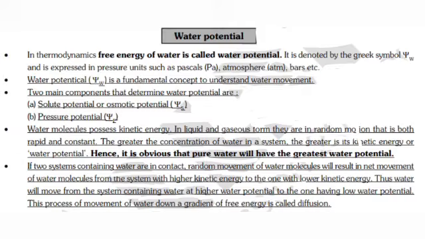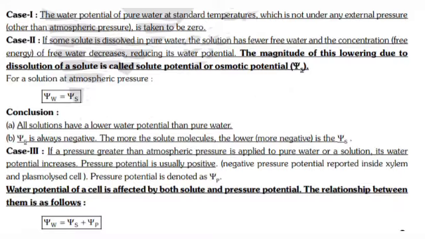This process of movement of water down a gradient of free energy is called diffusion. Case 1. The water potential of pure water at standard temperature, which is not under any external pressure other than atmospheric pressure, is taken to be 0.